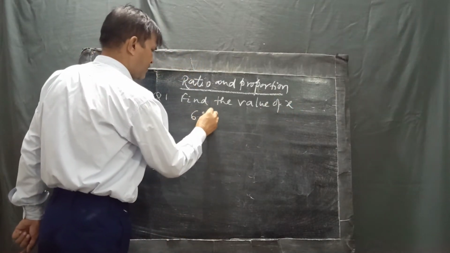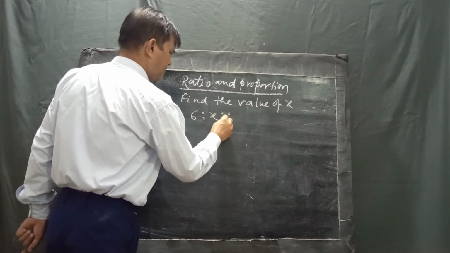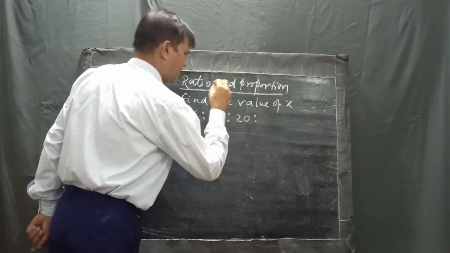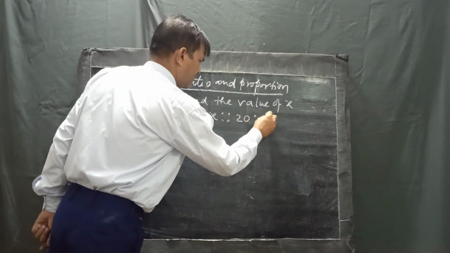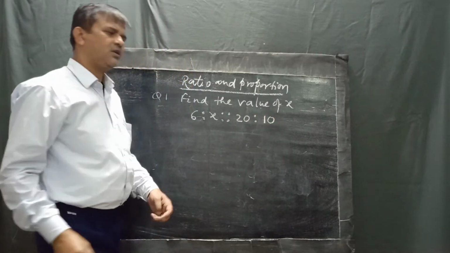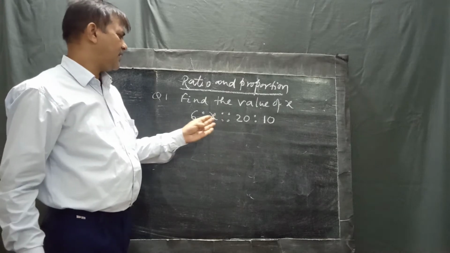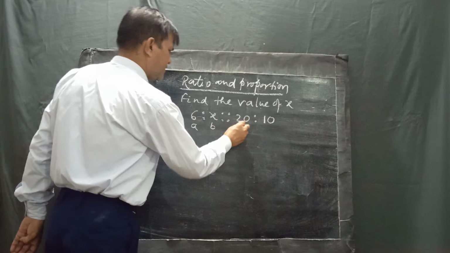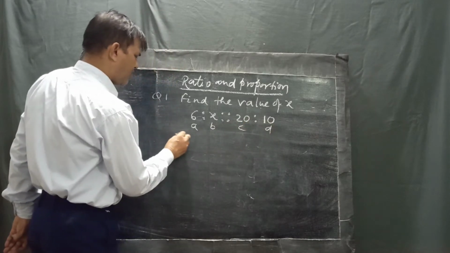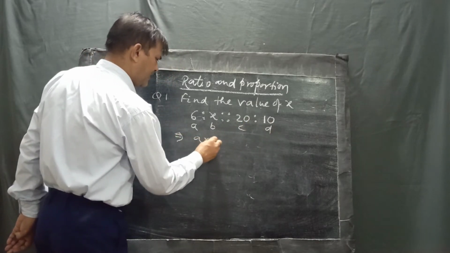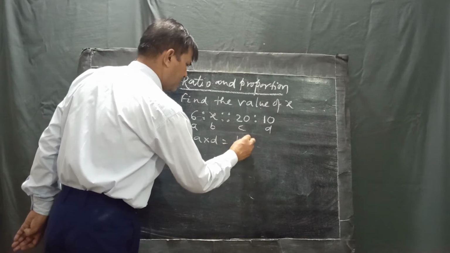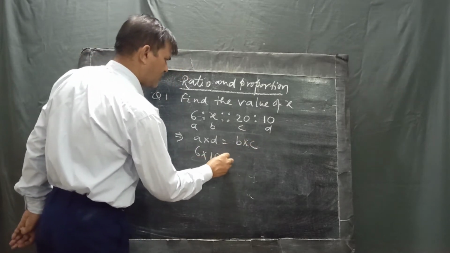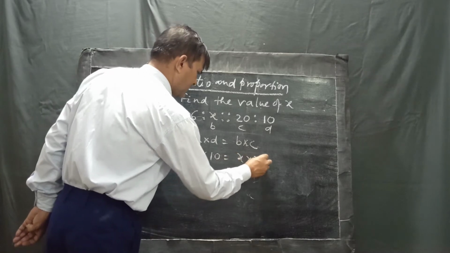6 ratio x proportion 20 ratio 10. So there are four numbers A, B, C, D. Now A into D equals B into C. So 6 into 10 equals x into 20.